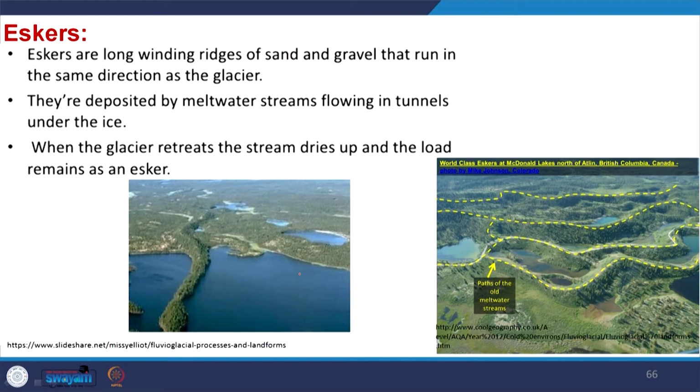Then another type of glacial deposit is called eskers. They are long winding ridges of sand and gravel that run in the same direction as the glacier. They are deposited by meltwater streams following tunnels under the ice. When the glacier retreats, the streams dry up and the load remains as an esker, an elevated topography.